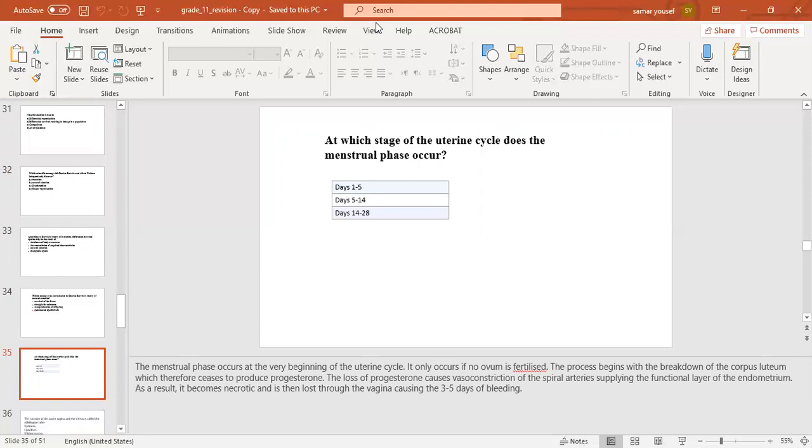The loss of progesterone causes vasoconstriction of spiral arteries supplying the functional layer of endometrium. As a result, it becomes necrotic and is then lost through the vagina, causing the 3 to 5 days of bleeding.